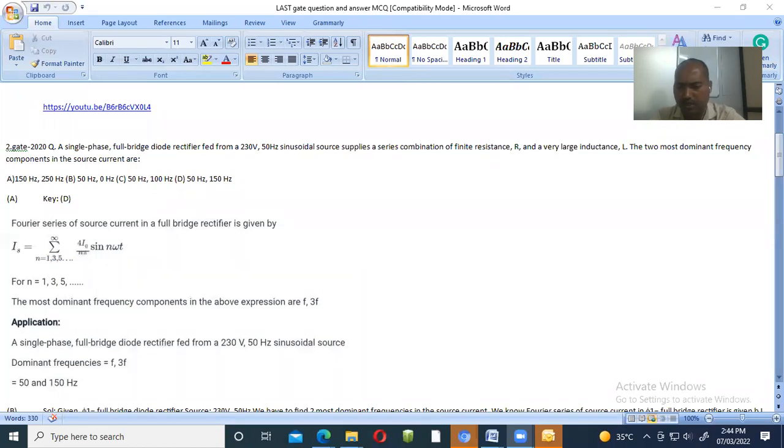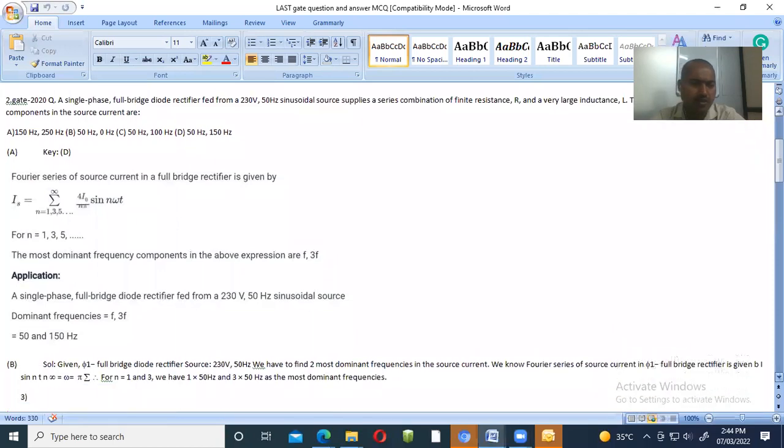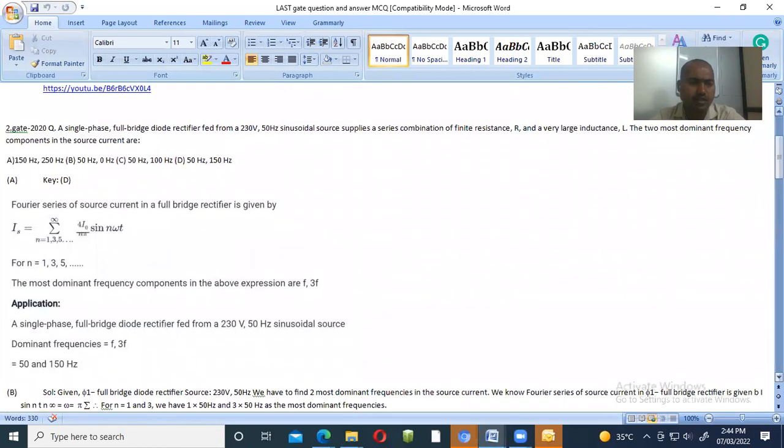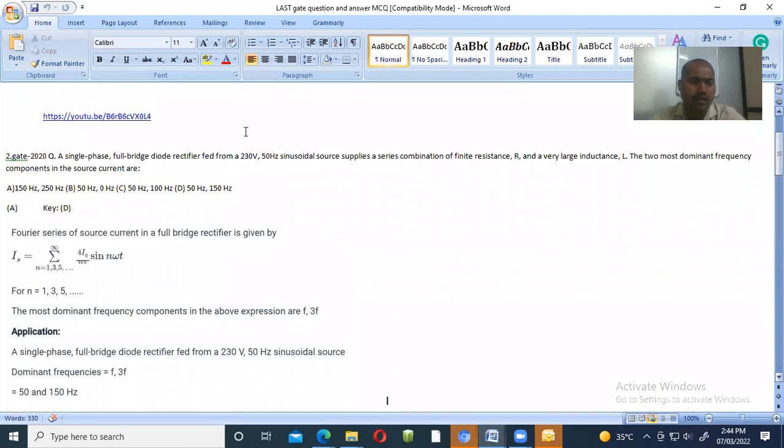See, below is how that particular answer is given. The most dominant frequency components in the above expression are f and 3f. Here f indicates 50 hertz, 3f indicates 150 hertz. That's why your answer is C, 50 hertz and 150 hertz, because the dominant frequencies for that configuration are n equal to 1, 3, 5, and the first ones are 1 and 3.